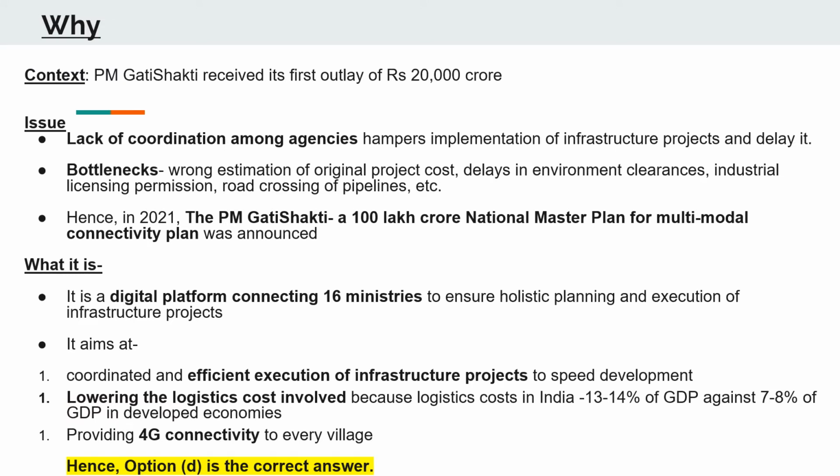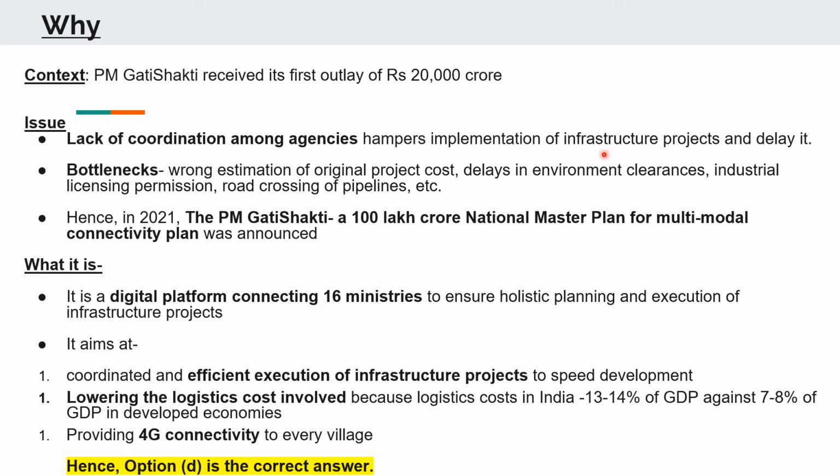So before beginning with the actual explanation, first let us know why did this even come up. So the PM Gati Shakti plan has received its first installment of rupees 20,000 crore through this budget. Now let us see what this PM Gati Shakti is all about. So there is a persistent issue of the lack of coordination and cooperation among the various agencies that are involved in the implementation of any infrastructure project.